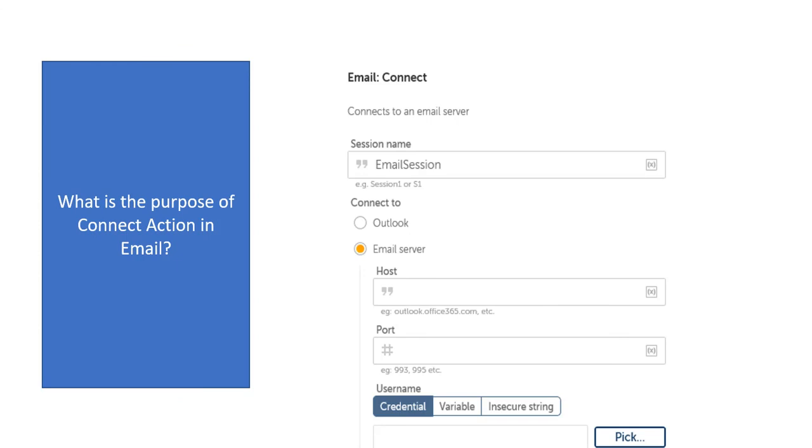But if you want to connect to the email server, you must give host, port, username and password, like in AA version 11. If you want to get attachments or similar things, you must connect to your Outlook or email server as the first step. Otherwise you cannot loop through the emails to get attachments. But if you only want to send an email, connect is not needed.